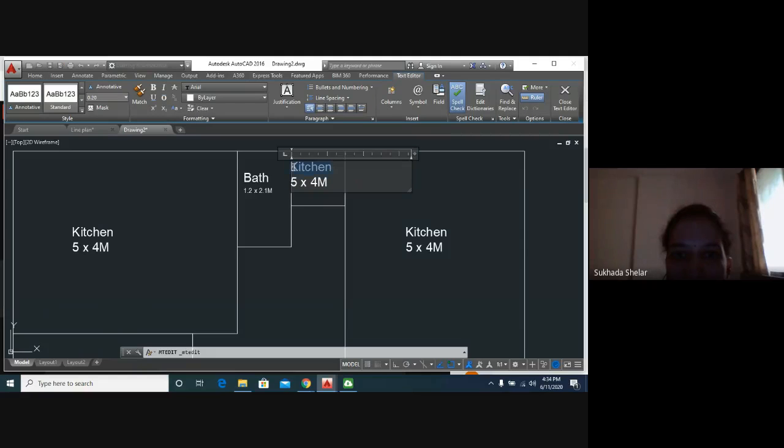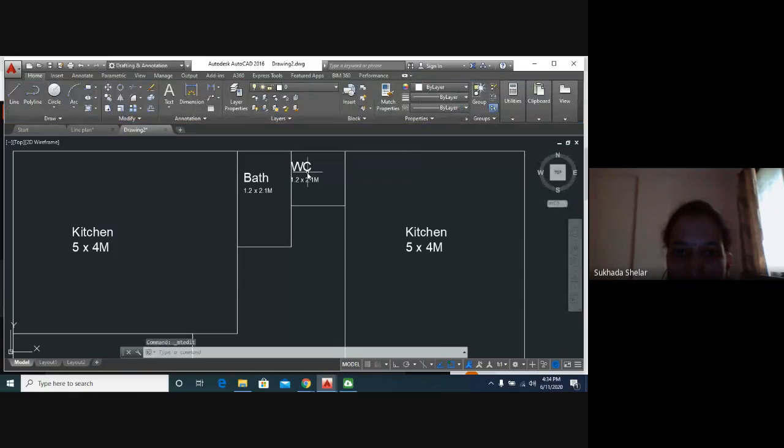This is our WC. It is of 1.2 by 2.1. We will also go with 0.1. Okay, and enter. You just have to enter after doing your activity. Okay.